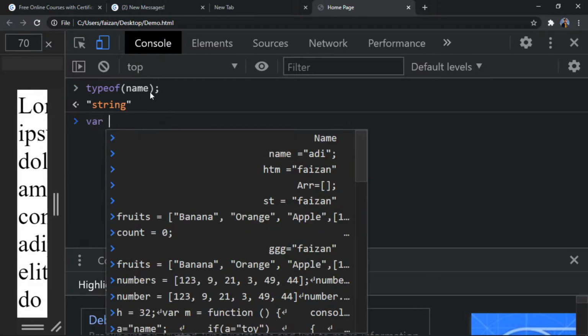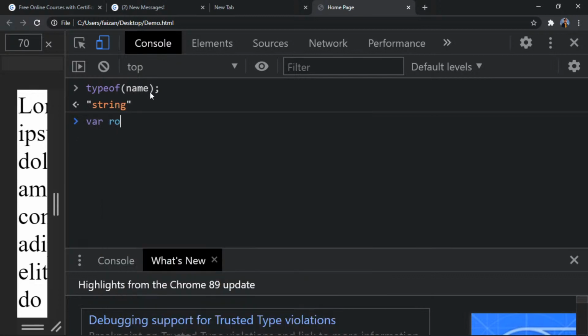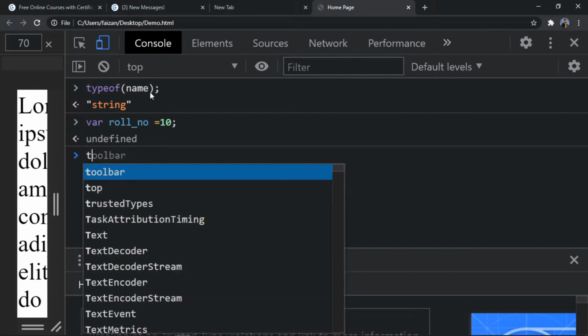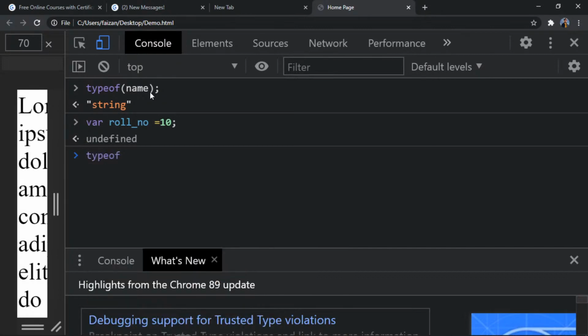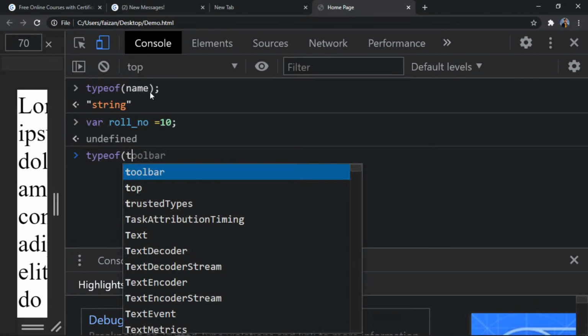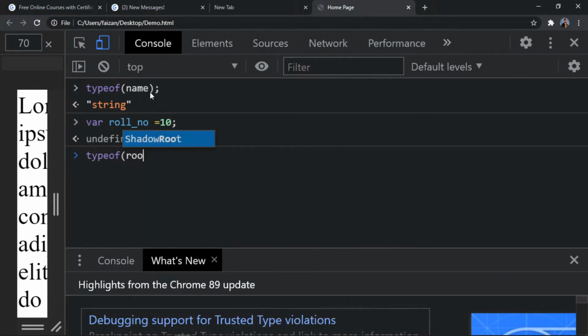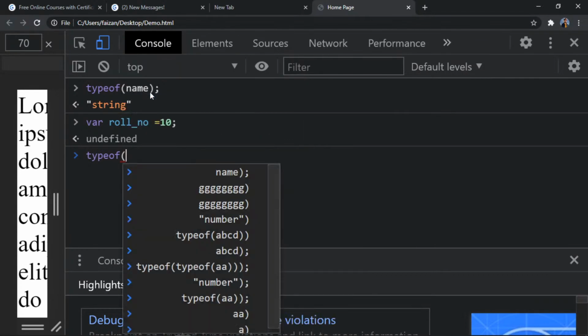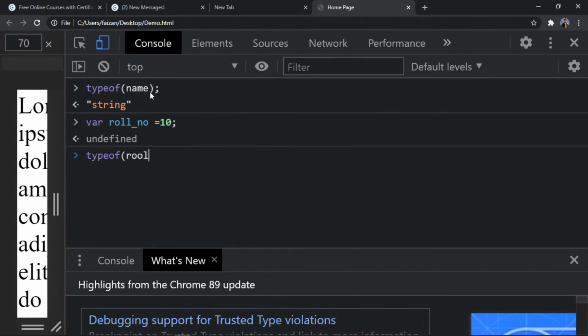Now I'm doing the same thing: var rollNumber equal to 10. And now when I do typeof rollNumber, it will give me number. So this is the next data type.